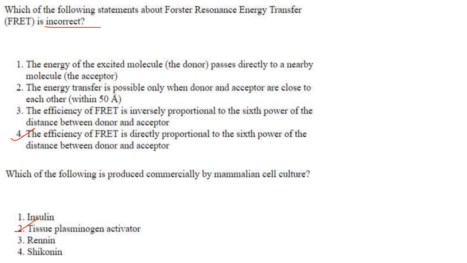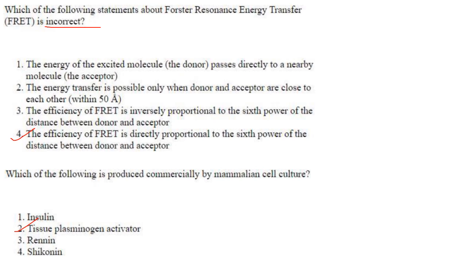The efficiency of FRET is inversely proportional to the sixth power of the distance between donor and acceptor. That is also correct. The efficiency of FRET is directly proportional to the sixth power of the, it is not directly proportional, it is inversely proportional. So they have asked here which is the incorrect statement. So answer is option 4.